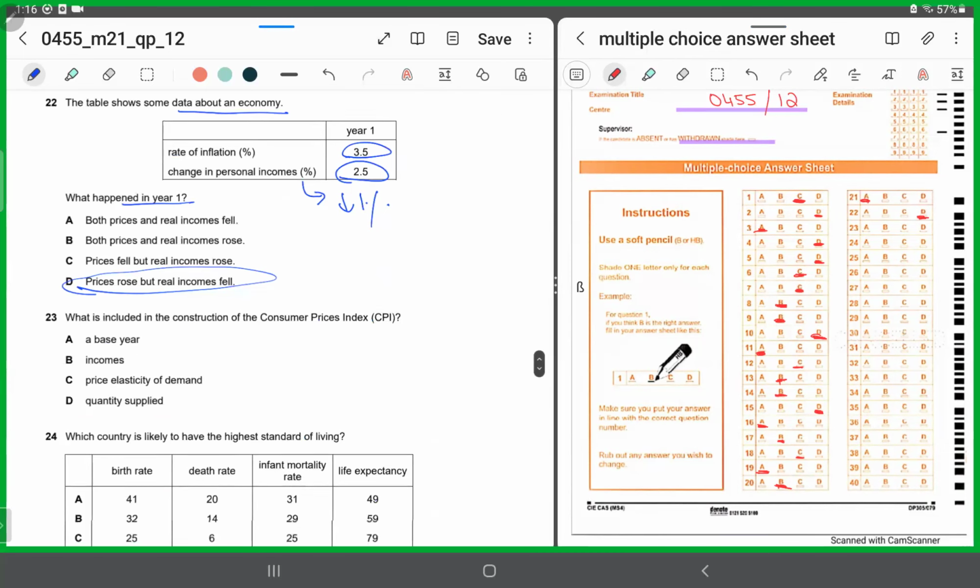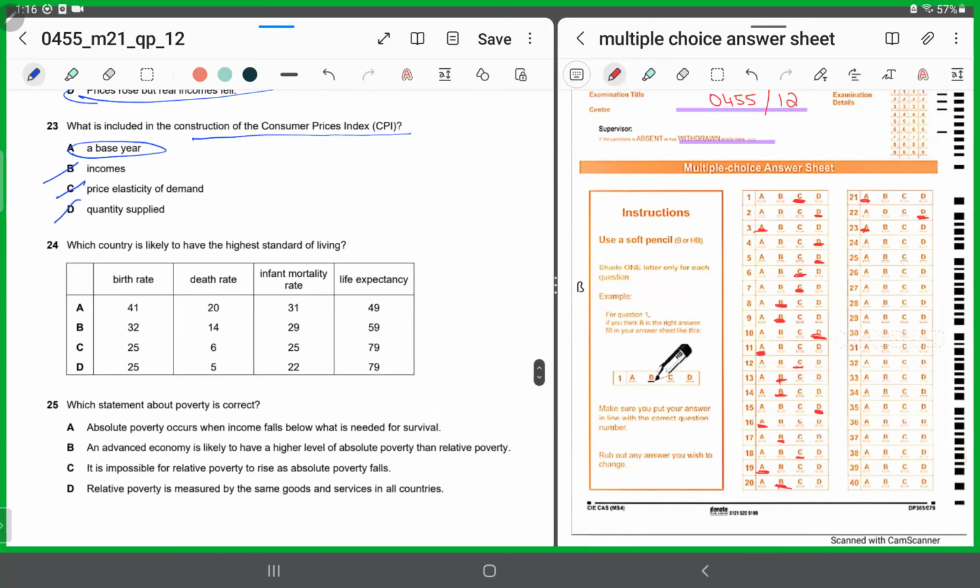23. What is included in the construction of the CPI? CPI measures the changes in average price level of a basket of goods and services over time. So base year gives a point to compare, right? So it has to be the base year. Price elasticity of demand, quantity supplied, incomes, they are all incorrect. So 23, it has to be A.